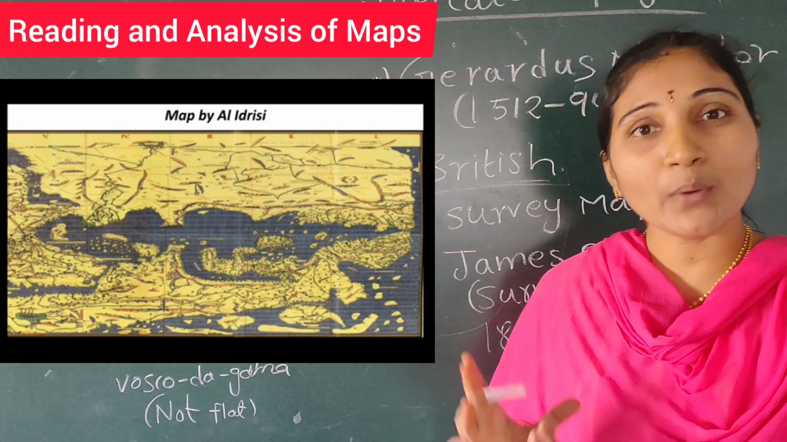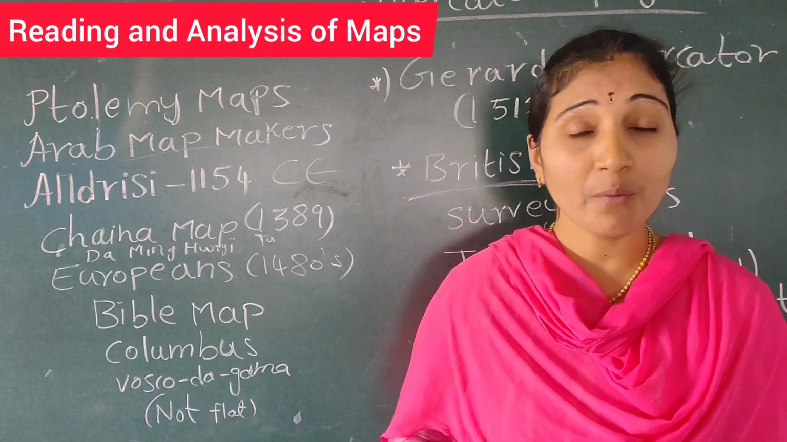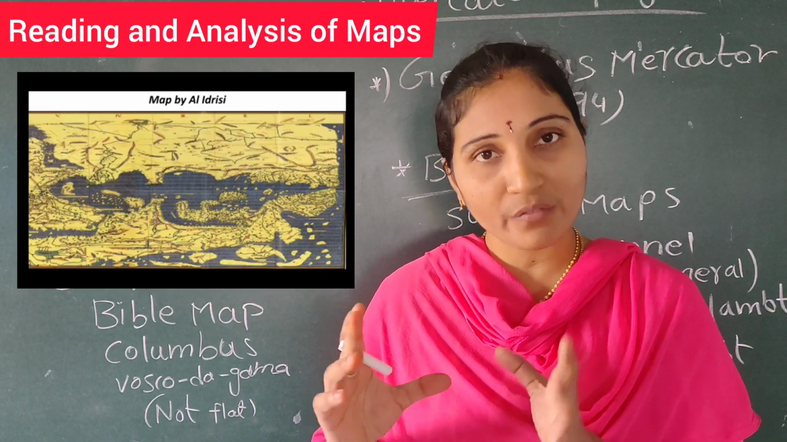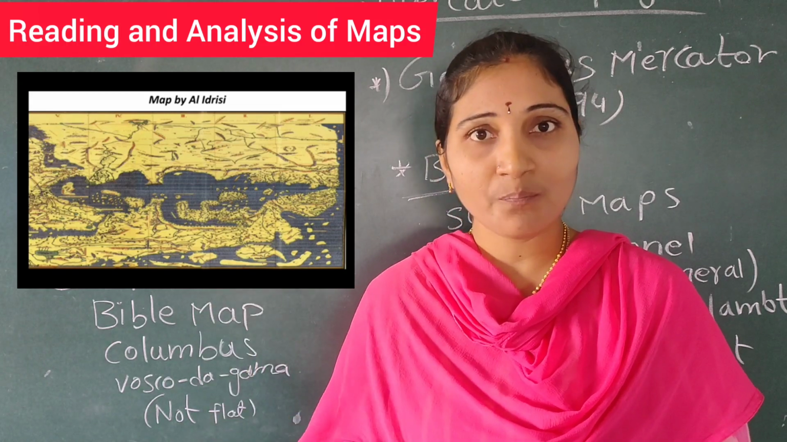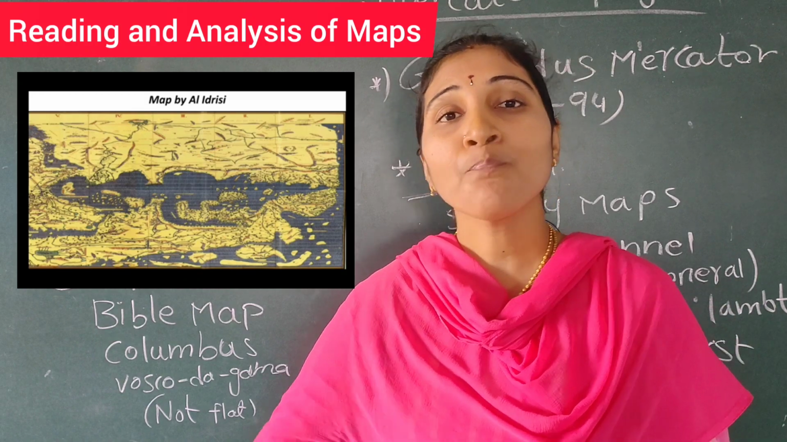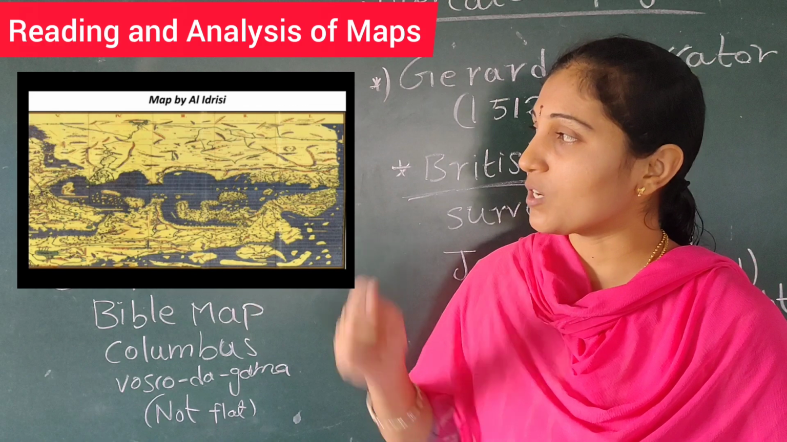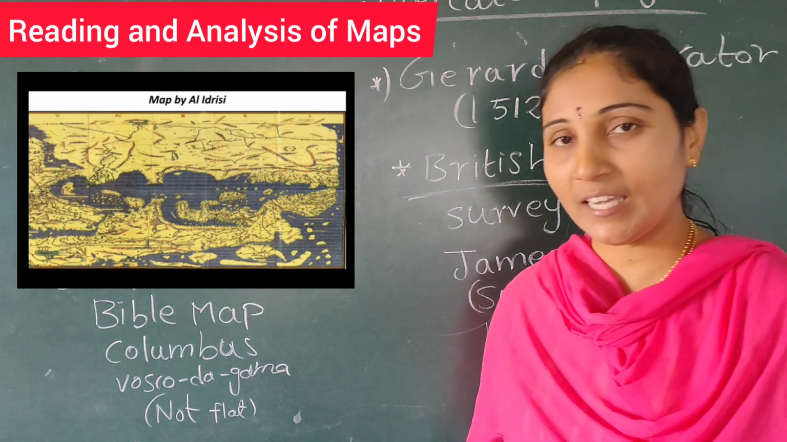So it is very clear that all the map makers made maps only of their own knowledge. Whatever places they visited and whatever knowledge they gained by visiting those places, they tried to represent on the map. So this was the map of Al-Idrisi, who made it for his king.